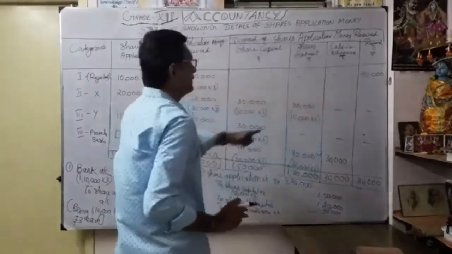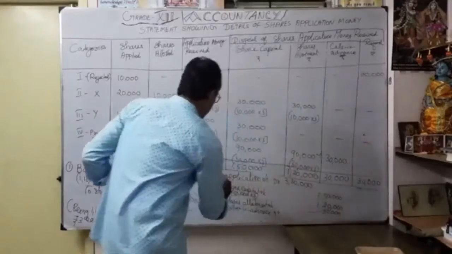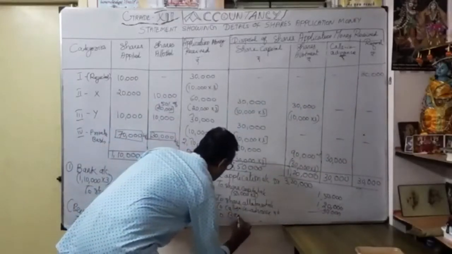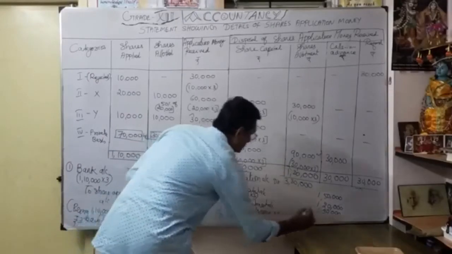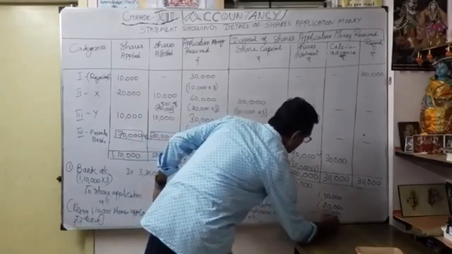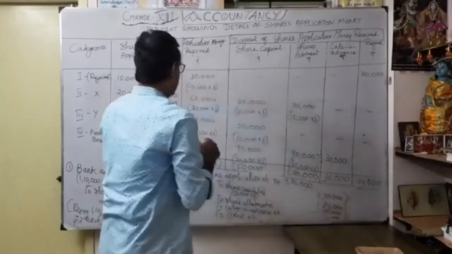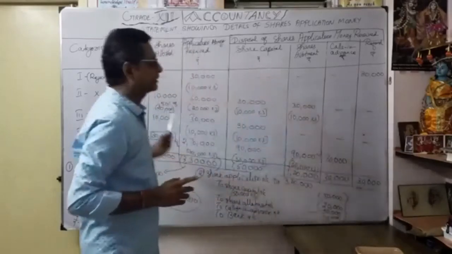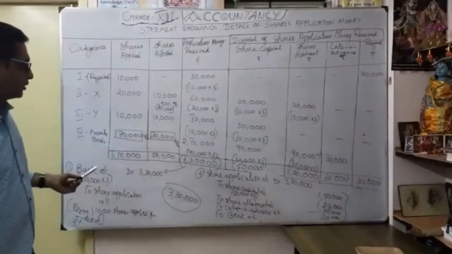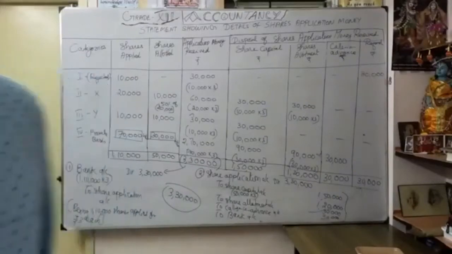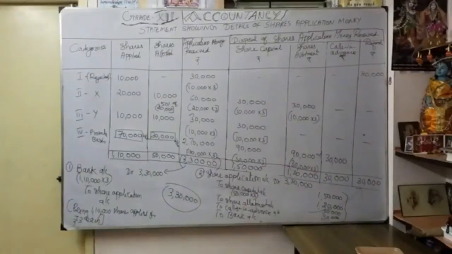Thereafter, finally refund. So, share application account debit to bank account 30,000. Understood? For this transaction only, we are going to prepare the detailed statement showing how we are going to utilize our share application money received. That's what you see in the journal entry. It's a very, very important one.